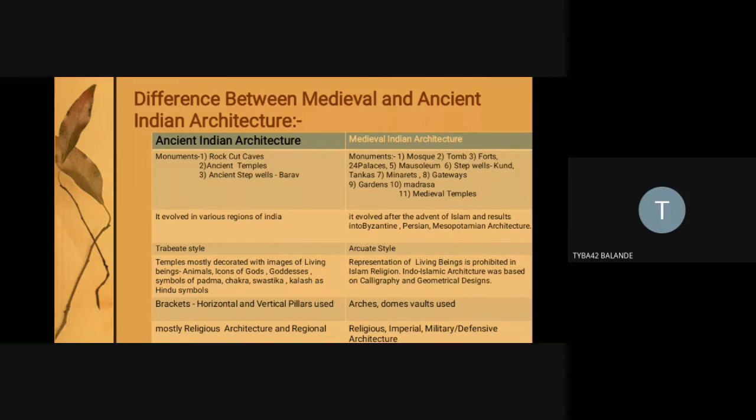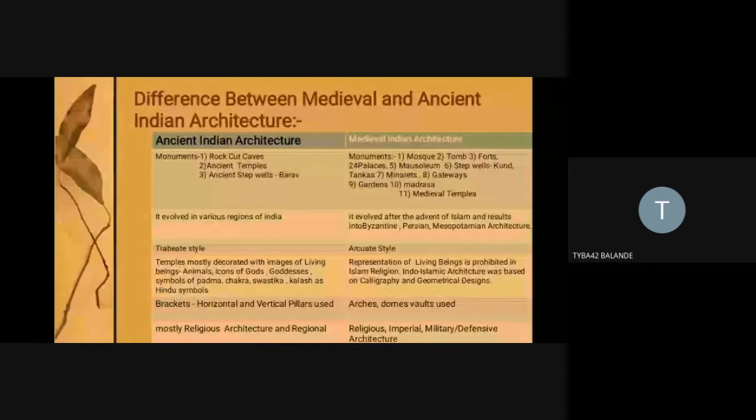So vertical beam and horizontal pillar. This is called a Trapezoid style. What is called an arcuate style? The arcuate style of architecture is basically arches, prominent arches. Medieval architecture is basically completely based on the introduction of all types of arches.